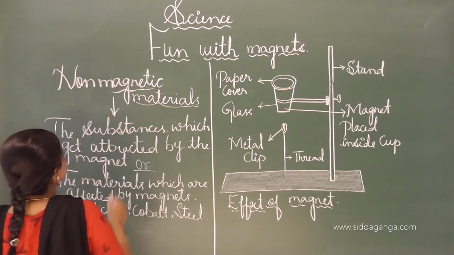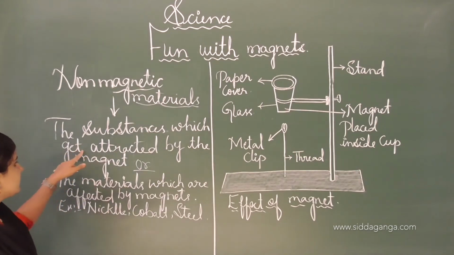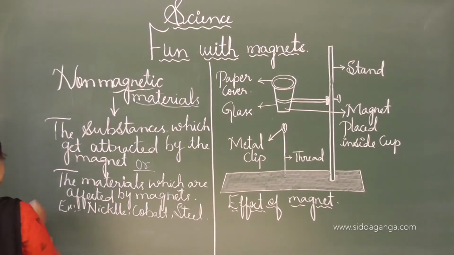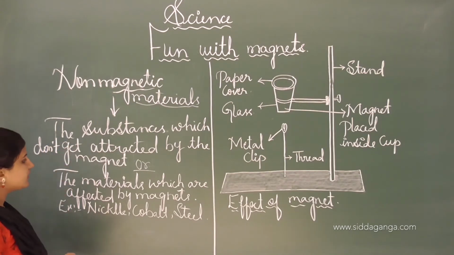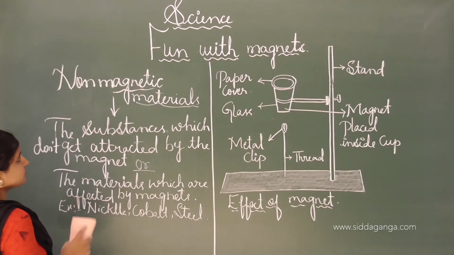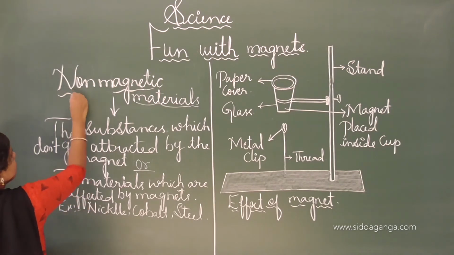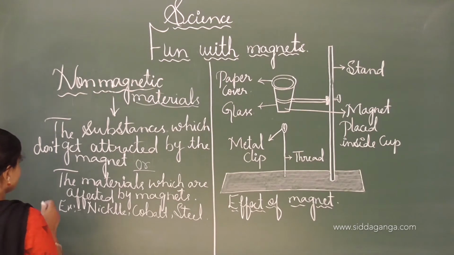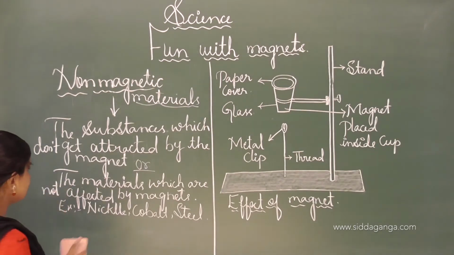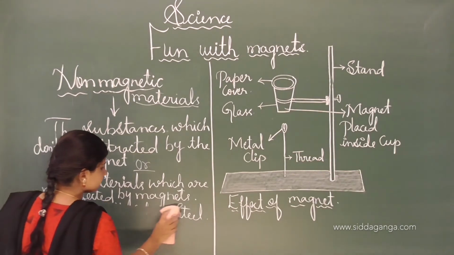See, non-magnetic materials are substances which do not get attracted by a magnet. The materials which are not affected by a magnet are called non-magnetic materials.